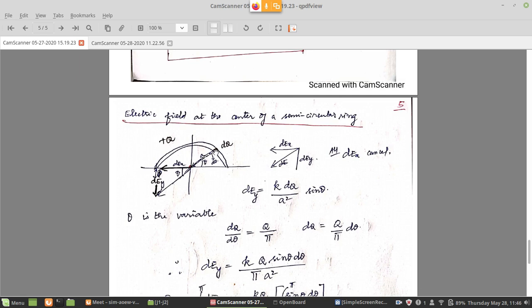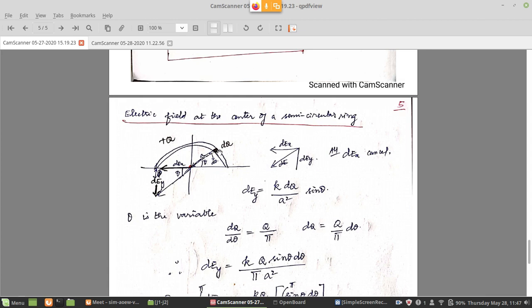But then on the opposite side, again you can take a small piece, and that also will point to the right diagonally down. So there will be a horizontal component and a vertical component for that also. Therefore horizontal components will cancel and only vertical components will add. So the dEx components will cancel, and only dEy components will remain for this ring.